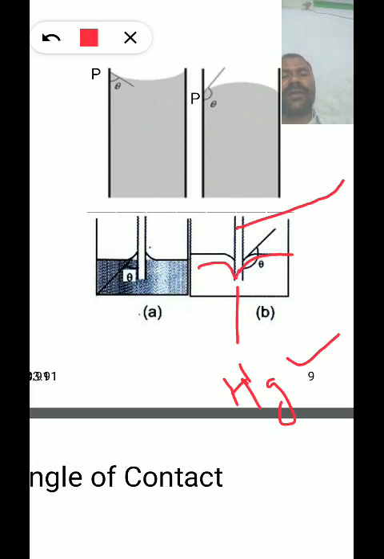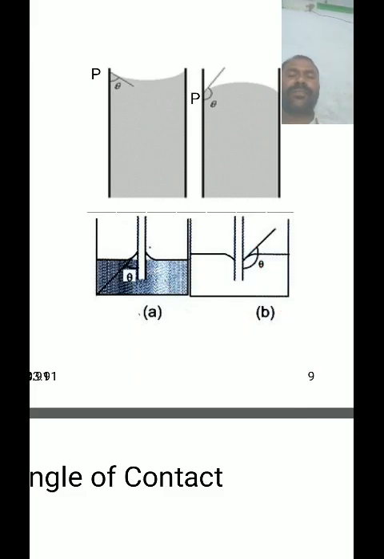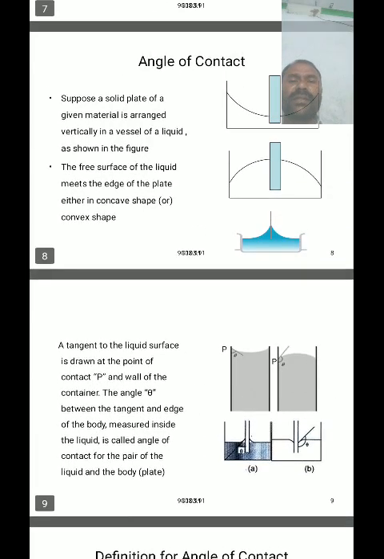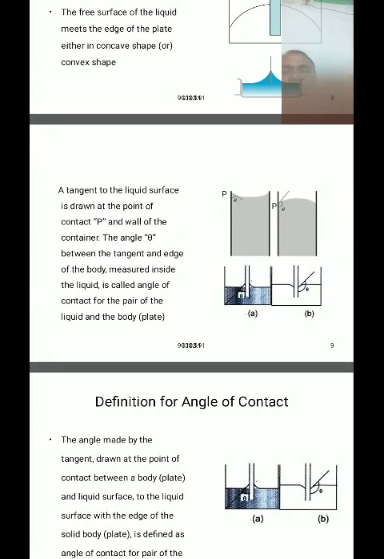We draw one tangent along the curve of the surface of the liquid, and the angle between the tangent and the glass rod inside the mercury is called the angle of contact.